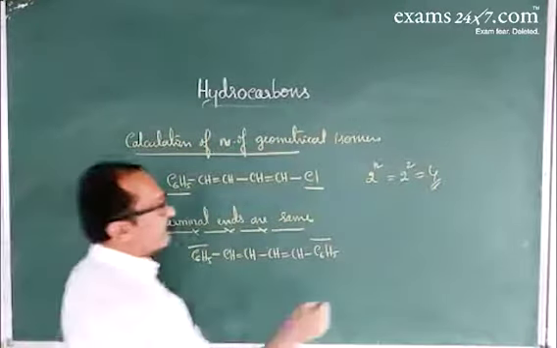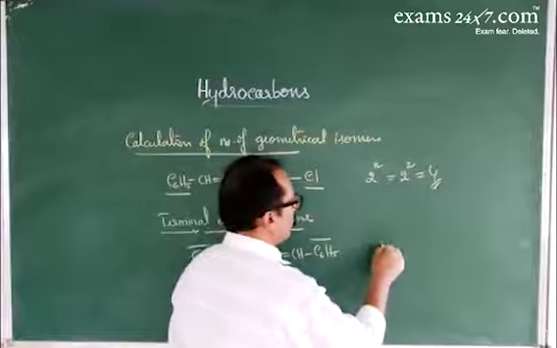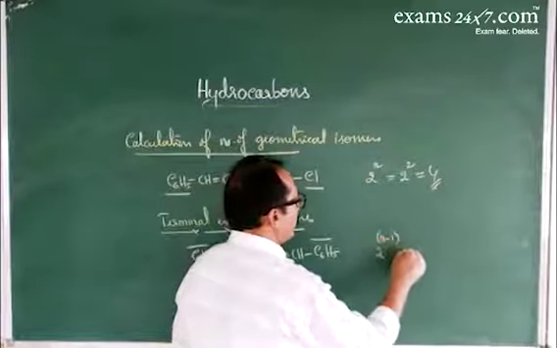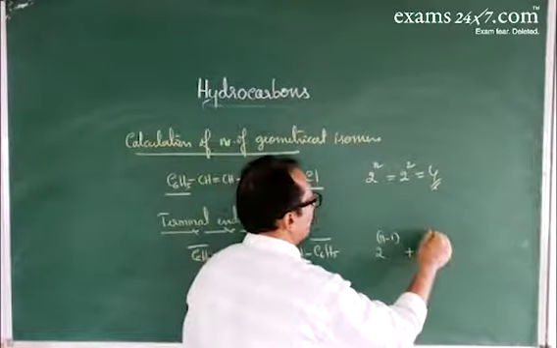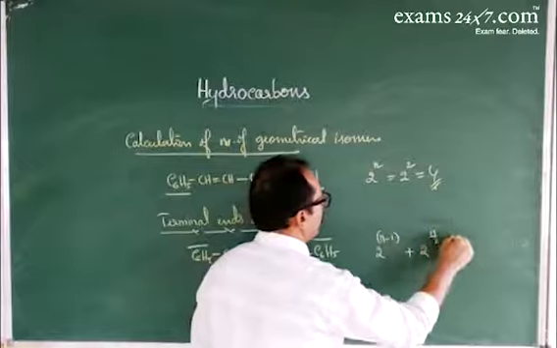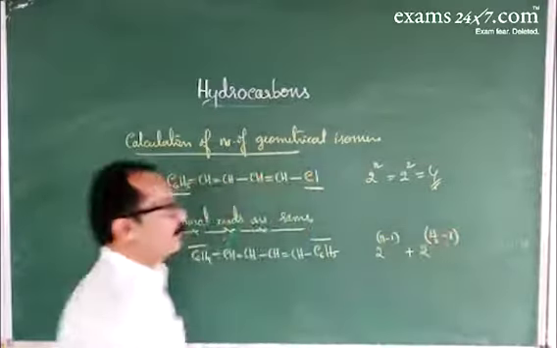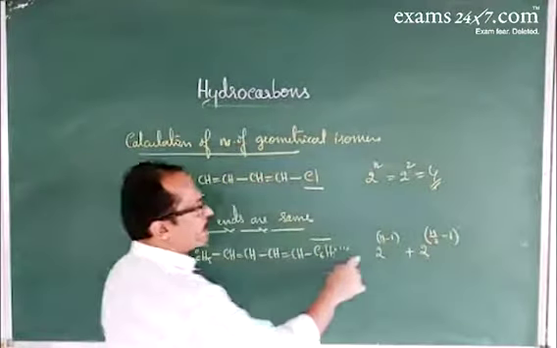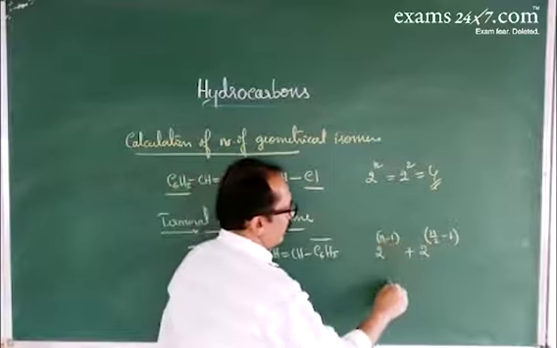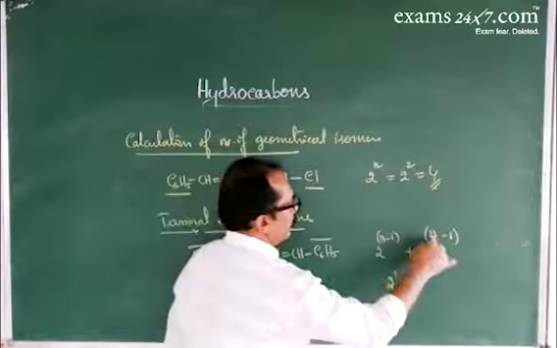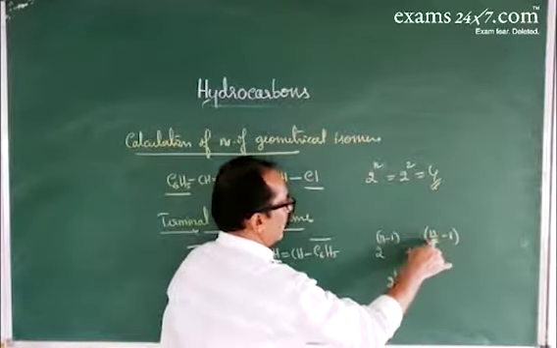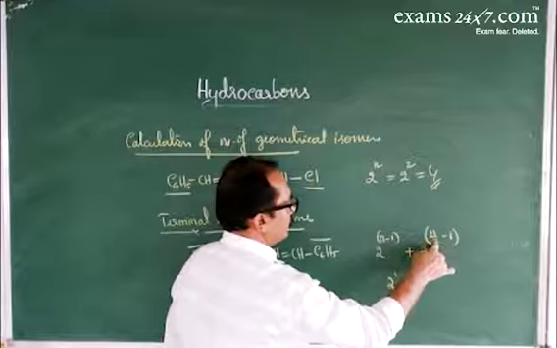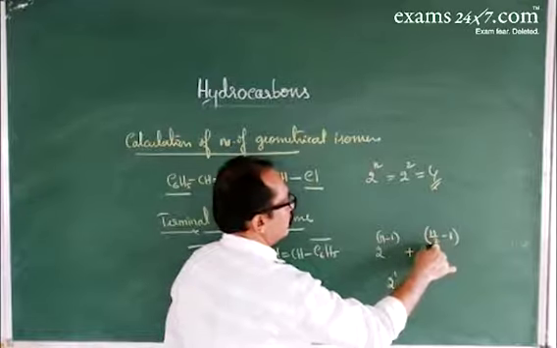So in this case, the number of isomers equals 2 to the power n minus 1, plus 2 to the power n by 2 minus 1. Here n is the number of double bonds. Here, n by 2 is 2 by 2.